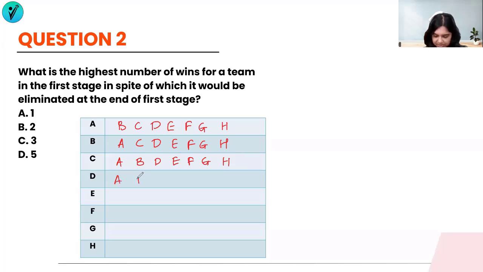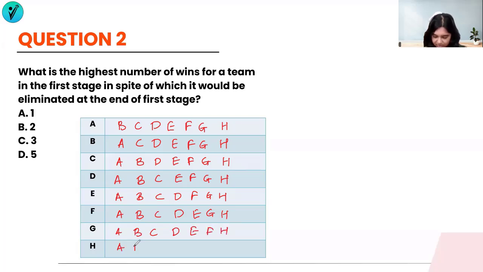D is playing with A, B, C, E, F, G, H. E is playing with A, B, C, D, F, G, H. F is playing with A, B, C, D, E, and G, H. G is playing with A, B, C, D, E, F, and H is playing with all the above. This is, first of all, how you get the 28. All of them are playing those matches.